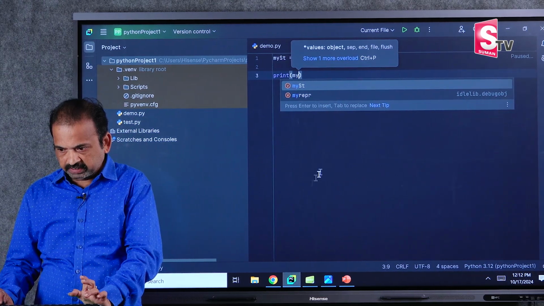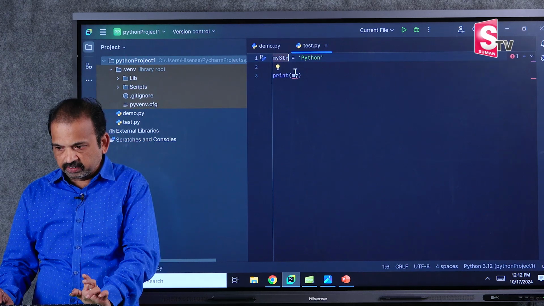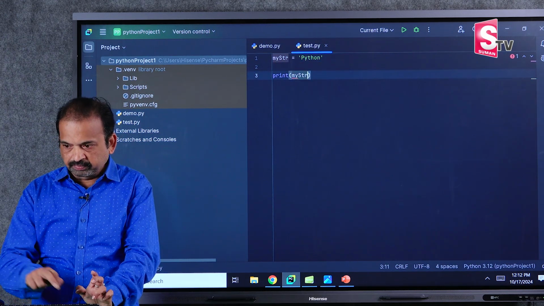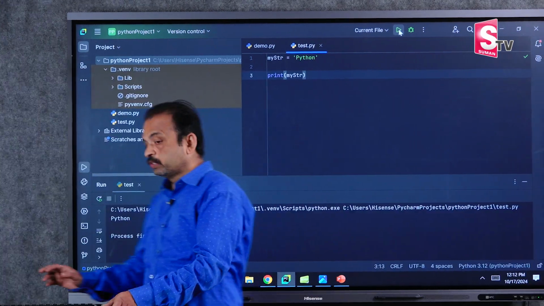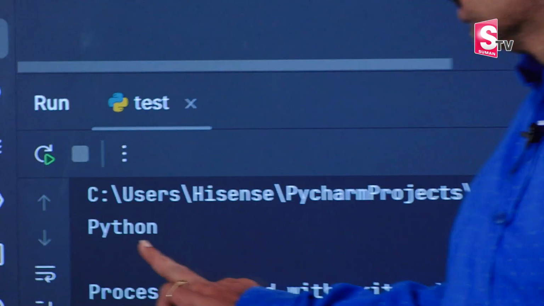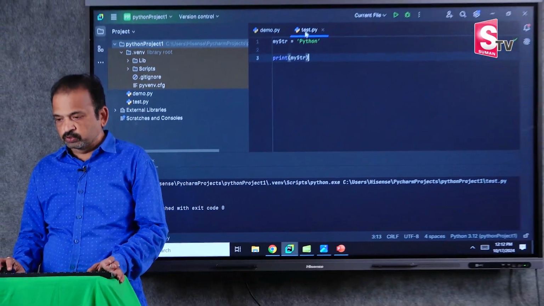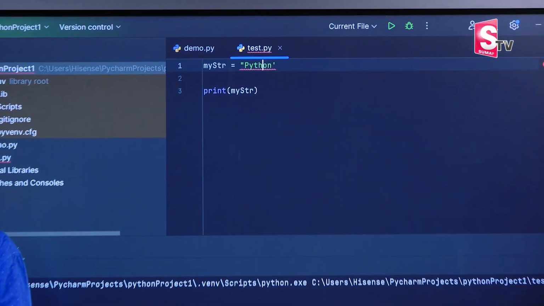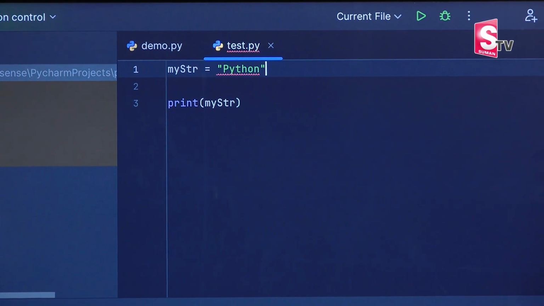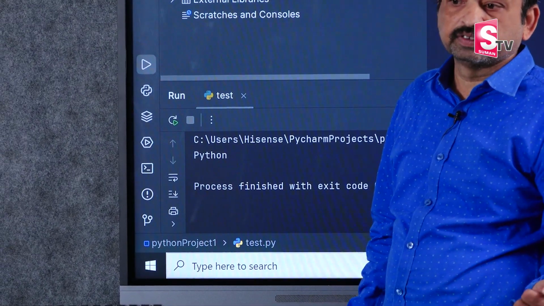The name of the variable is my str, and I will print this my str. And then I run this program. When you run this program, you got Python, right? So likewise, even we can enclose with double quotes also. Now what I do, I'll put double quotes here. This is also a valid string. And when I run this, see, we got the same output as Python.